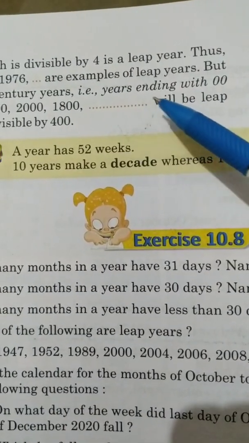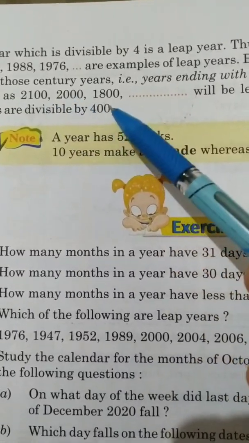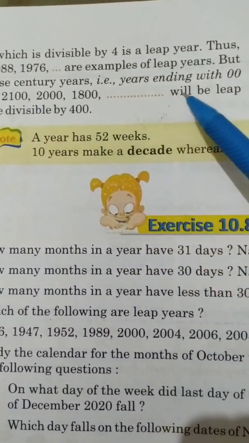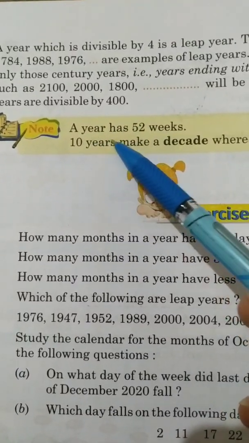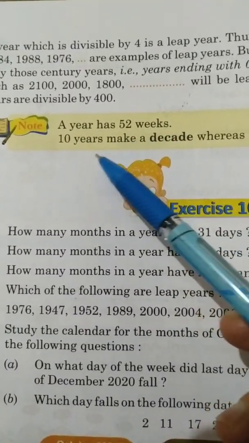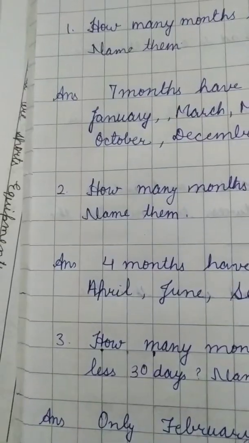But the years ending with 00 like 2100, 2000, 1800 will be leap years only if they are divisible by 400. Now underline this. A year has 52 weeks. 10 years make a decade, whereas 100 years make a century. This you have to learn.